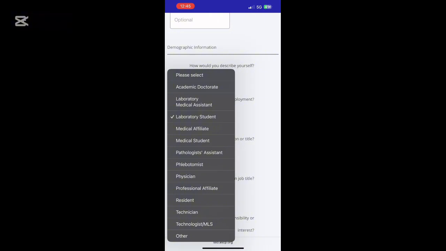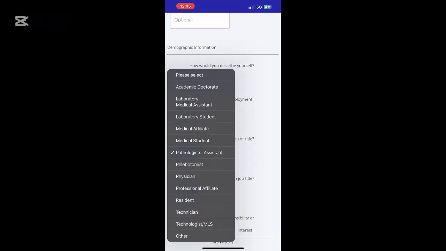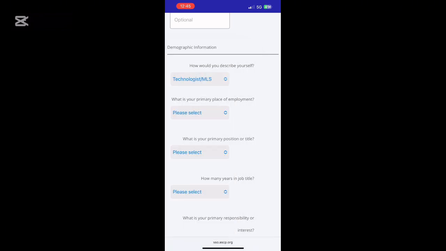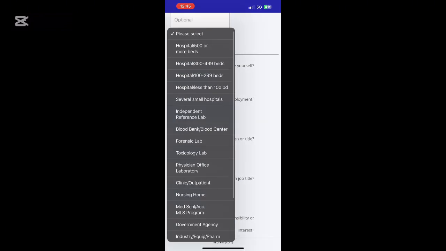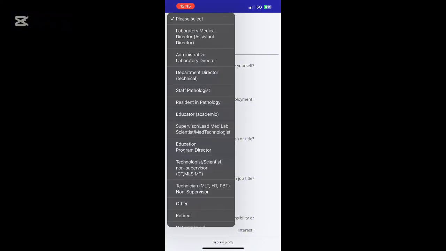If you take a close look, I picked laboratory scientist, so go ahead and click on laboratory scientist, MLS slash technologist. Then where you work: is it an independent lab, is it in a hospital, and so on.